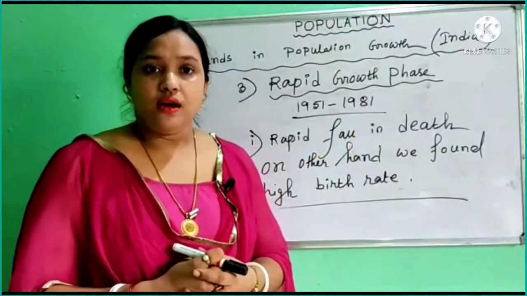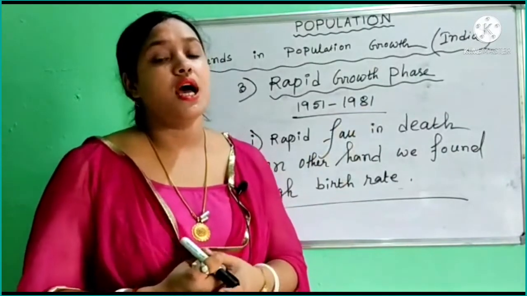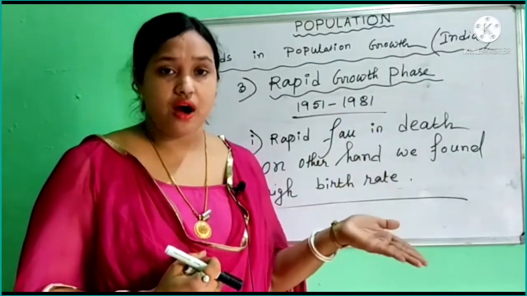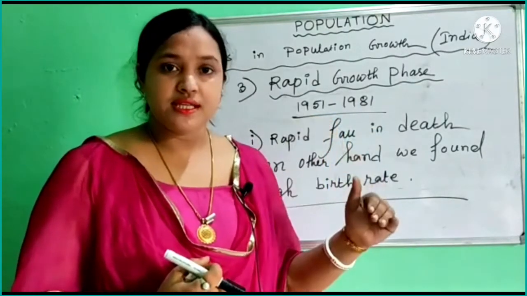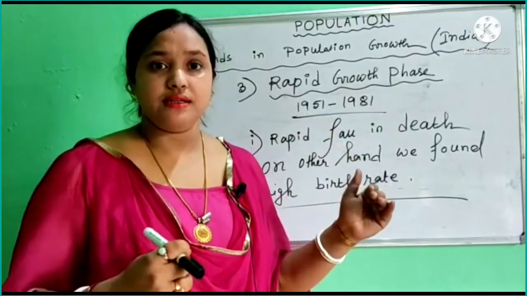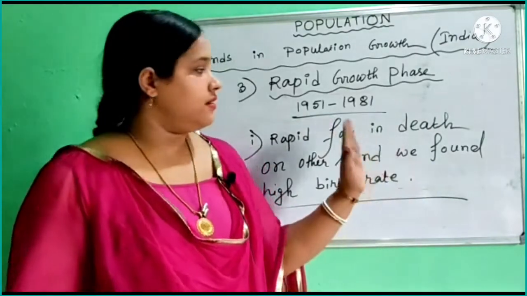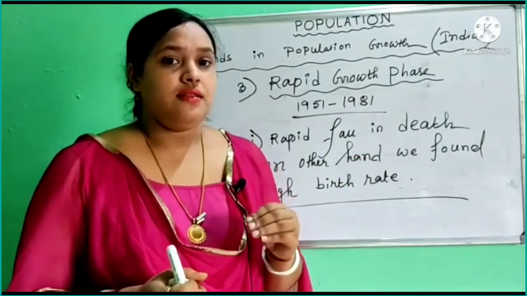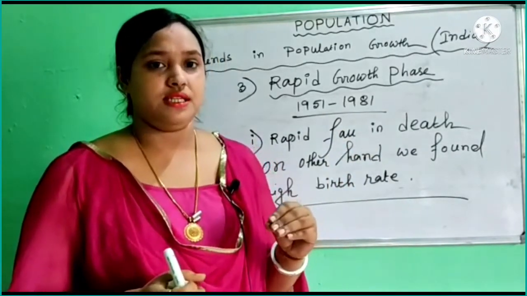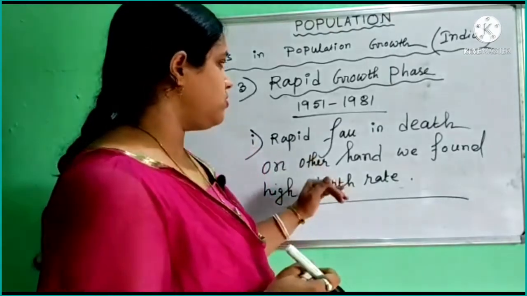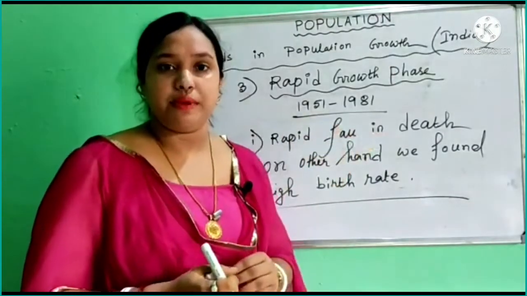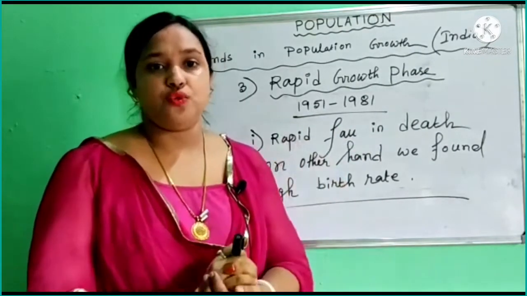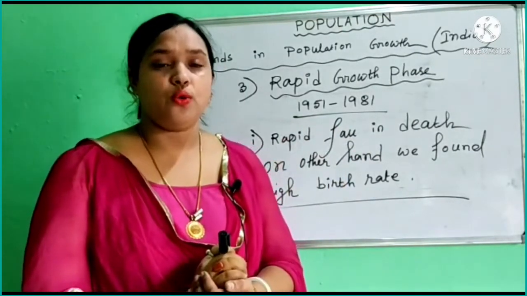Obviously, what is the reason? The reason is the improvement of health and medical facilities. Whatever we found in the second phase, it was quite better in the third phase. So this is the main reason that with improved health facilities we found a higher growth rate during this period. Now we talk about our last phase, that means declining growth phase.